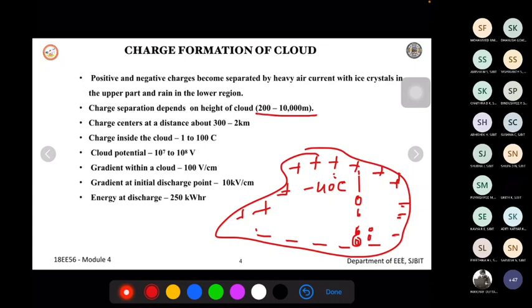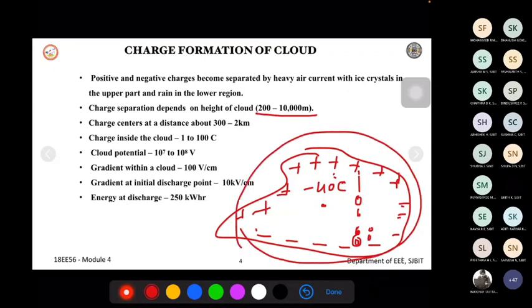The charge centers within the cloud will be at a distance of, say, 300 meters to 2 kilometers. So that is the charge center which will be present within the cloud here.